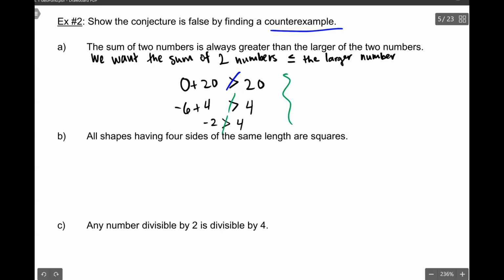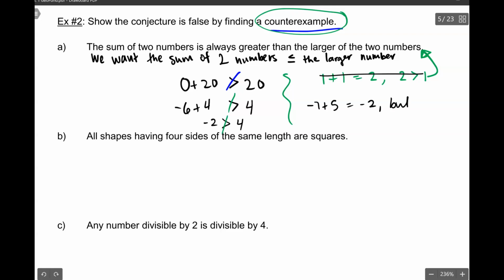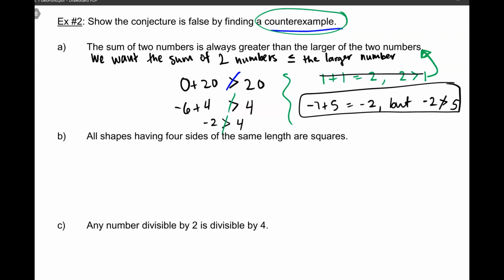We'd have more examples, like 1 plus 1 is equal to 2, and 2 is larger than 1. So wait, that actually proves the conjecture? We're not trying to prove it, we're trying to find something that proves it's false. So that's not a good one to do. We could do -7 plus 5 is equal to -2, but -2 is not greater than 5. So this would be a good way to show it. This would be my counterexample.